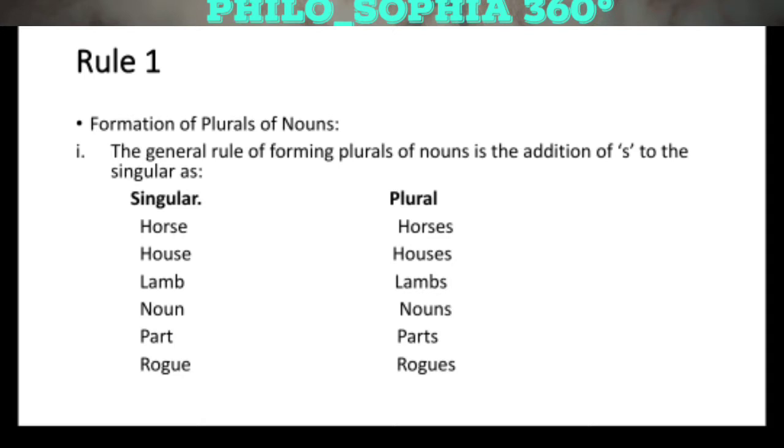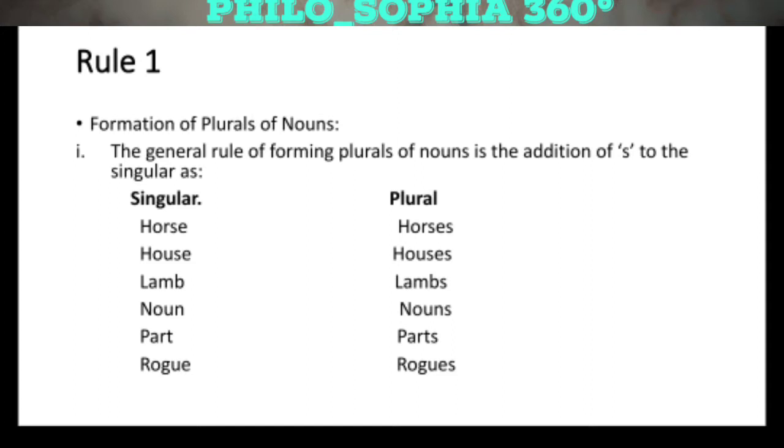I will say yes, you are right, but you are partially right. Your answer is partially correct because there are certain nouns in English language in which we can only add s or es to make them plural.